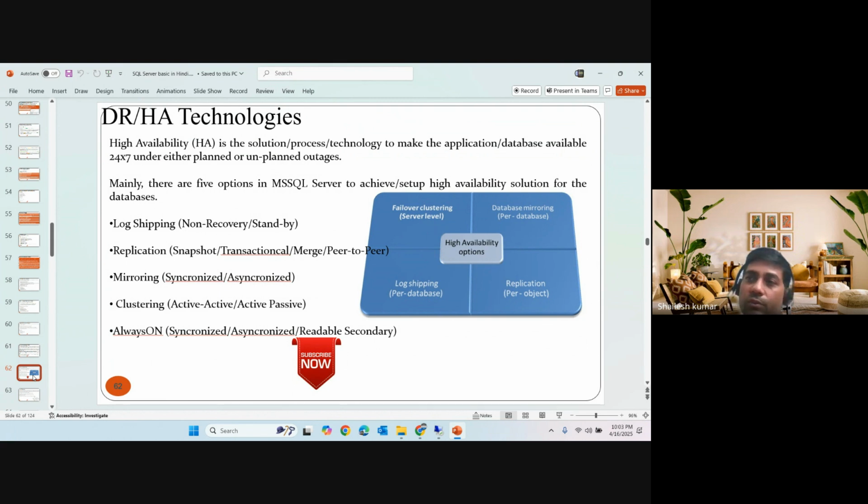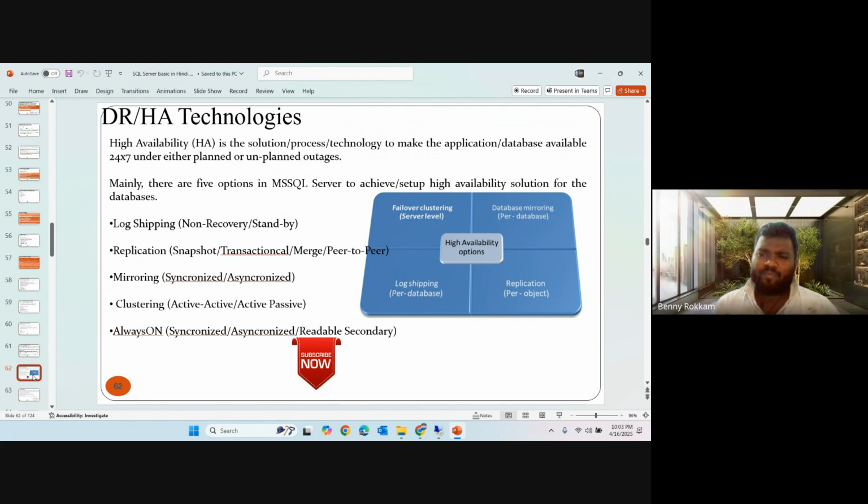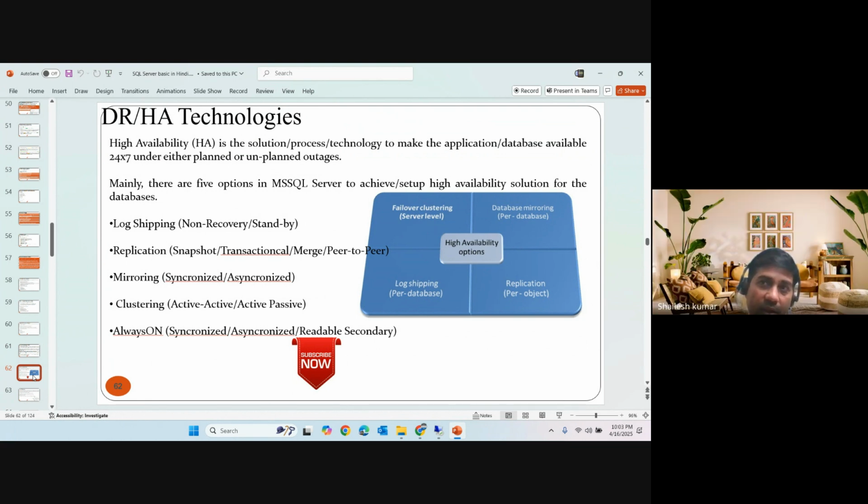So for the active node, the best practice is to use only half of the resources, because if any disaster happens and there is a failover, it will utilize all the resources and will be a disaster for the active server also, right? So before configuring, we have to think about the resources as well. What resources are we allocating to the database engine, basically in active?